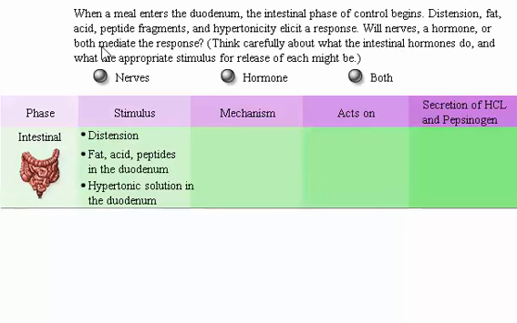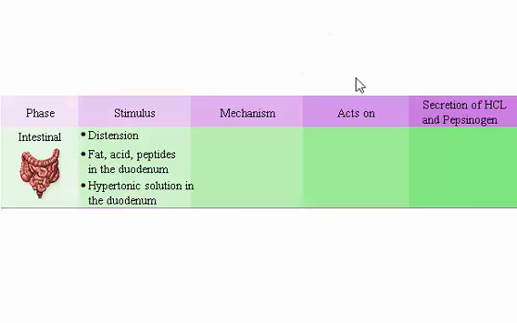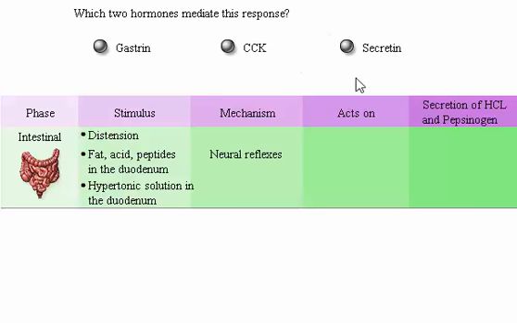When a meal enters the duodenum, the intestinal phase of control begins. Distension, fat, acid, peptide fragments, and hypertonicity elicit a response. Will the response be carried out by nerves or a hormone? Think carefully about what the intestinal hormones do and what the appropriate stimulus for release of each might be. Which two hormones mediate this response?